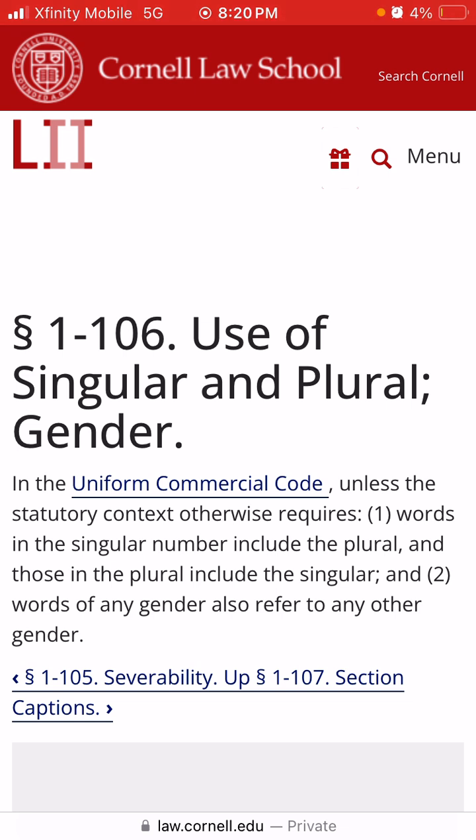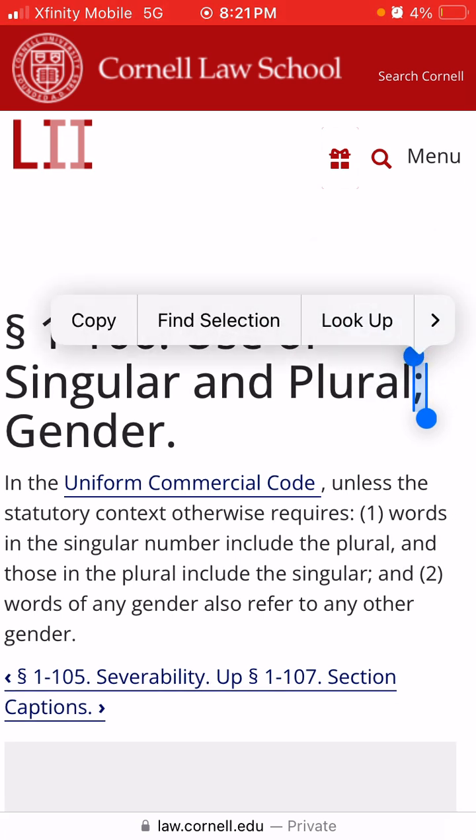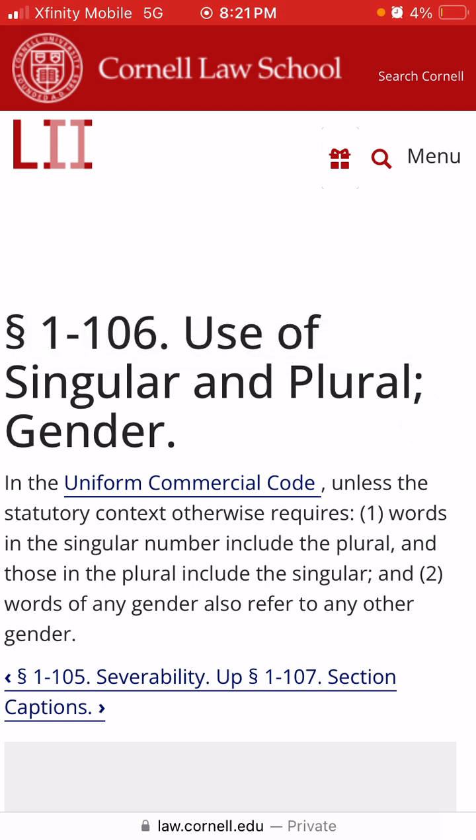Generally, the caption of the Uniform Commercial Code statutes is included with the statute itself, so you've got to pay attention. Use of singular and plural, you see that demarcation right there? That's telling you something. It's separating it, that's one, and then gender. So it's going to talk about both of those things in this literature.